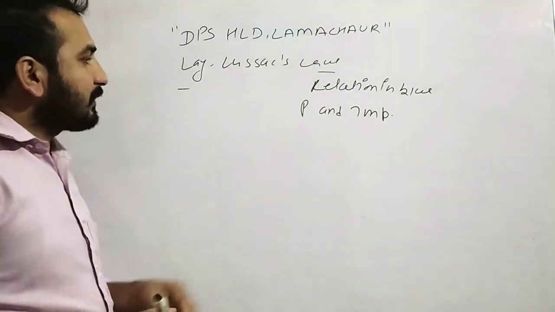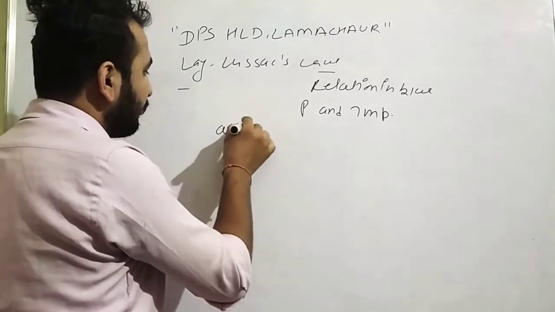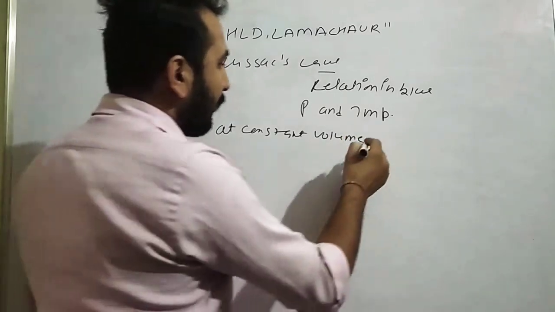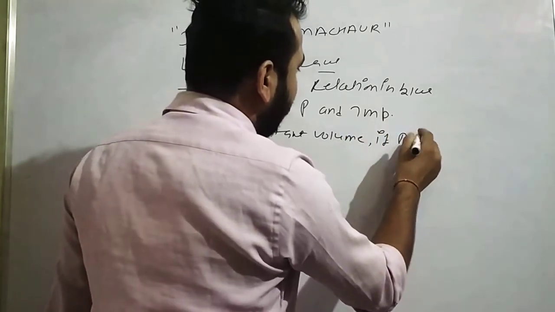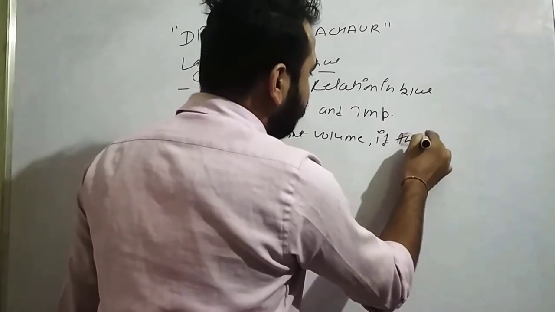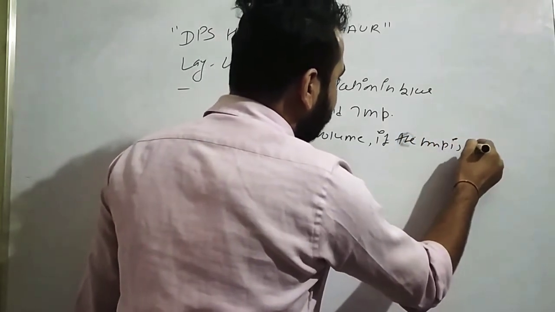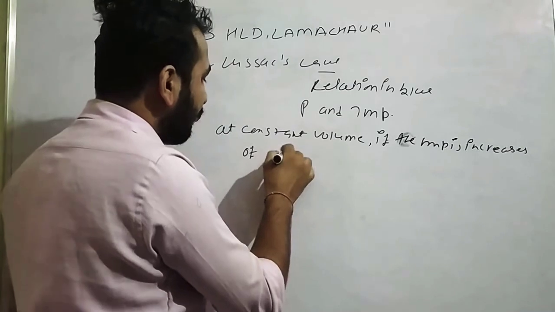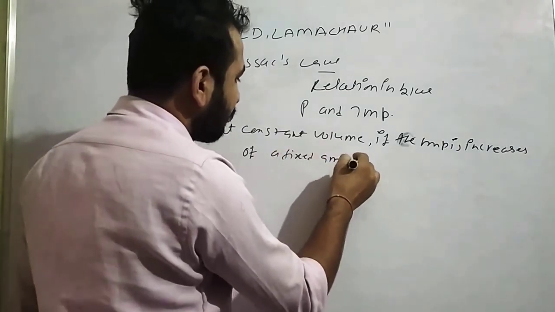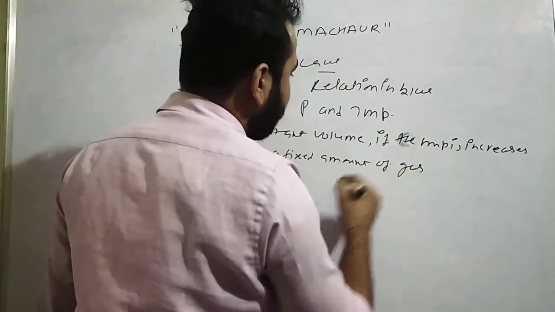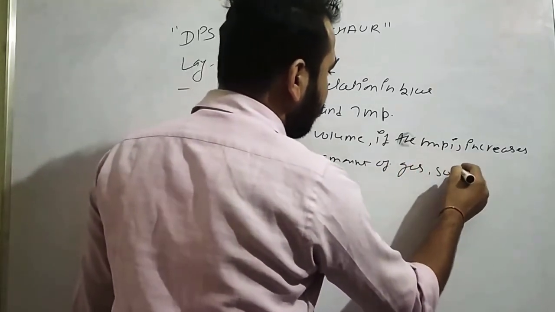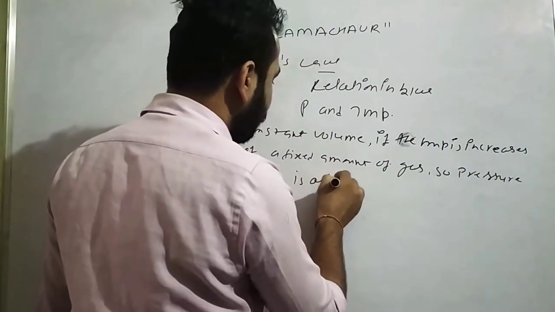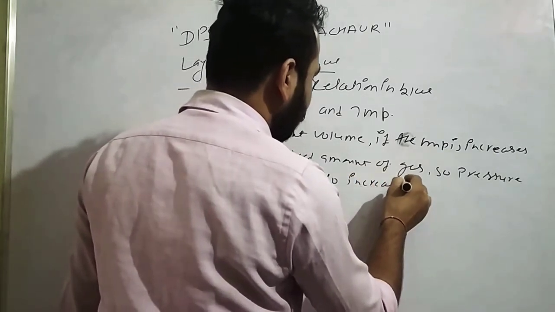According to this law, it states that at constant volume, if the temperature of a fixed amount of gas increases, the pressure also increases.